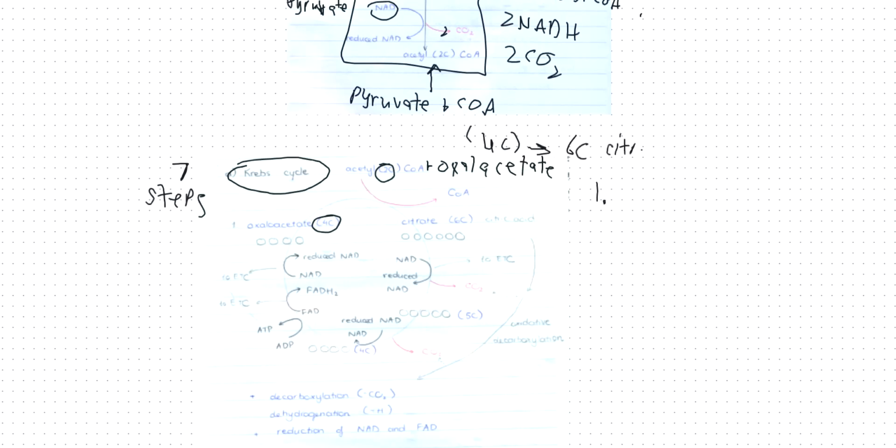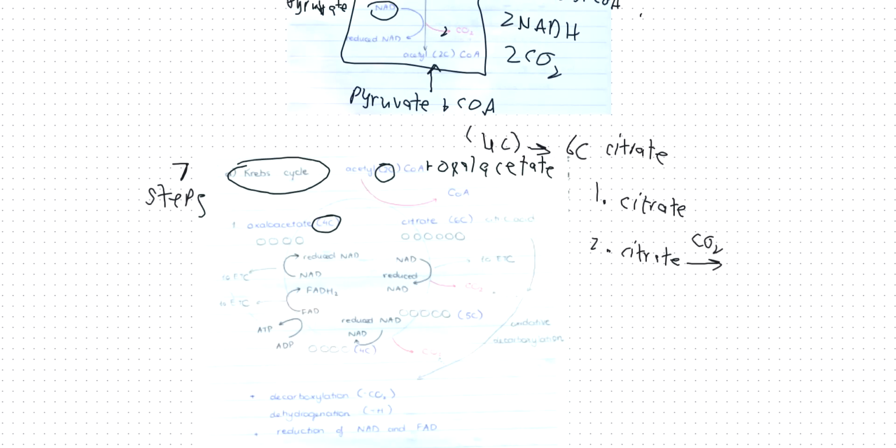So in the Krebs cycle, step 1 is you make citrate. Step 2 is this citrate will release carbon dioxide.